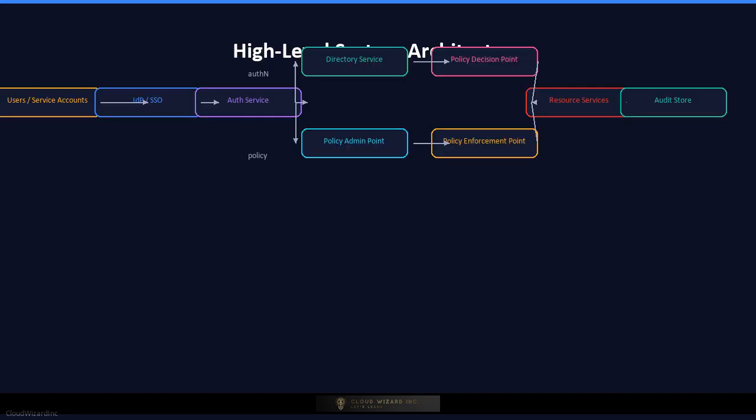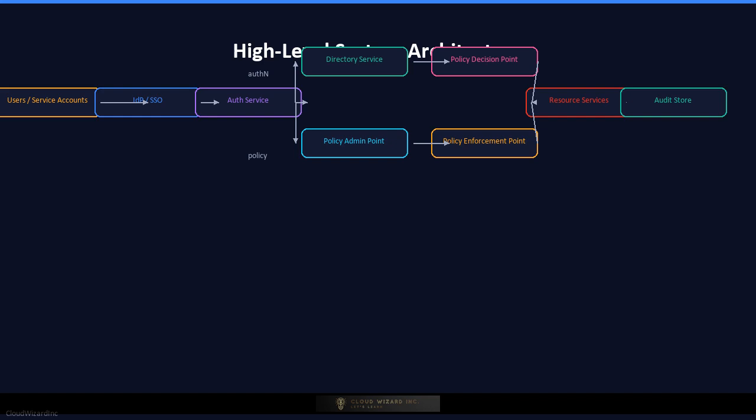Here is the high-level system architecture. On the left, identities arrive through multiple channels: human users via web and mobile login, service accounts via API keys, and federated users via SAML or OIDC identity providers. The authentication service verifies credentials, runs multi-factor checks, and issues signed access tokens and refresh tokens. The policy administration point lets administrators define roles, policies, and attribute mappings. The policy decision point evaluates authorization requests against policies and returns allow or deny decisions.